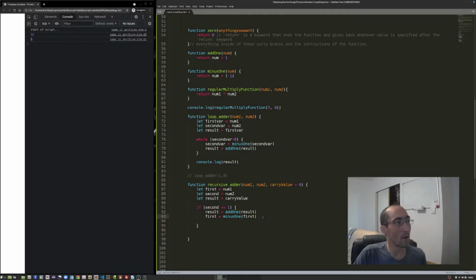So, what do we want? First, got a result. If second is greater than or equal to 1, you're going to run this. So, we want second to do a -1. So yeah, I've already made some mistakes here. And this is the process of writing code.